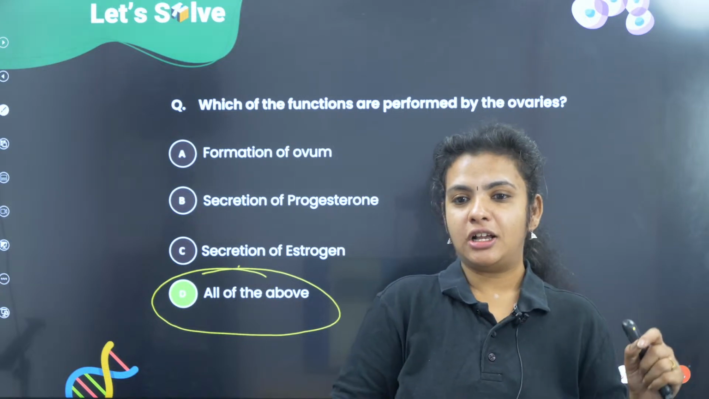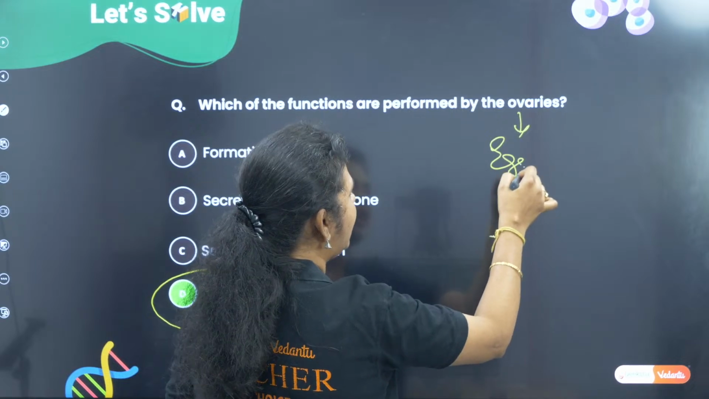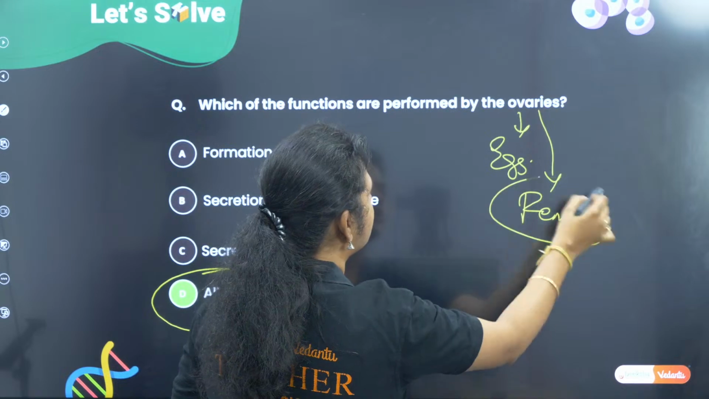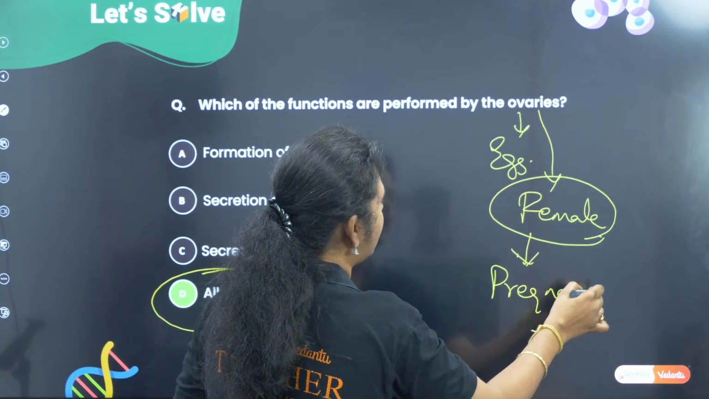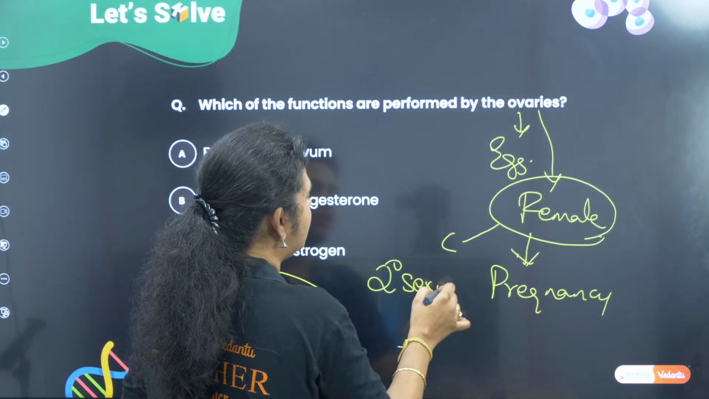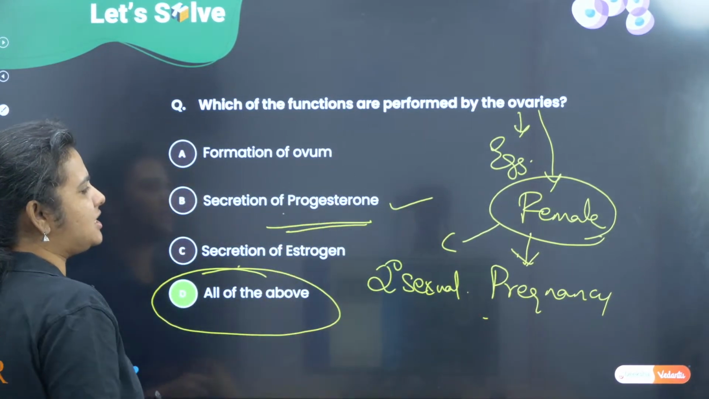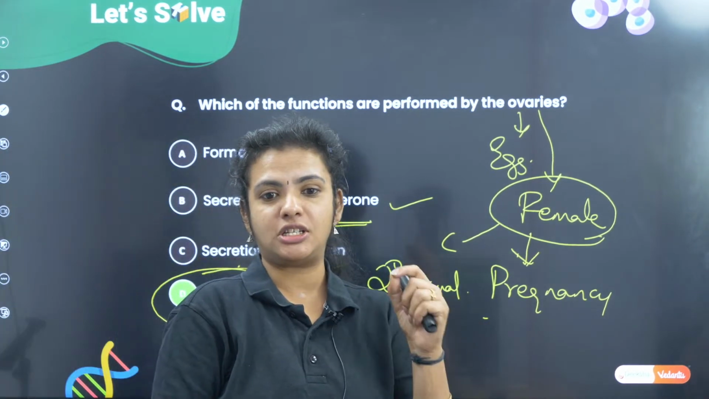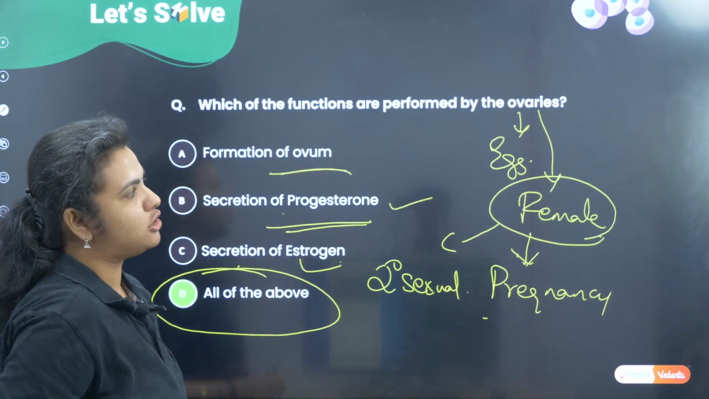Okay. So here the main function of the ovary is to release the egg. Correct? And ovary is going to be a part of the female reproductive system, which means it is going to take care of pregnancy. It is going to take care of the female secondary sexual characters. Correct? So it is going to be releasing progesterone, which is a pregnancy hormone. It is going to be releasing estrogen, which is a hormone responsible for the female secondary sexual characters as well as for the release of the ovum.